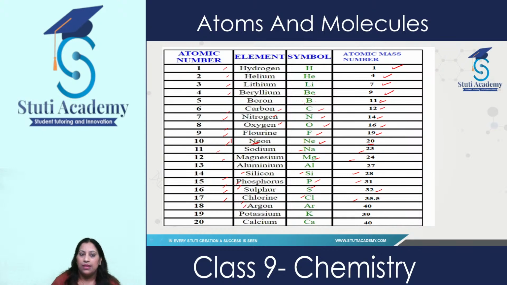Argon, atomic number 18, and symbol is Ar, and atomic mass number is 40. It is also an inert gas. Potassium, atomic number 19, and symbol is K, atomic mass number is 39. Calcium, atomic number 20, symbol Ca, atomic mass number is 40.